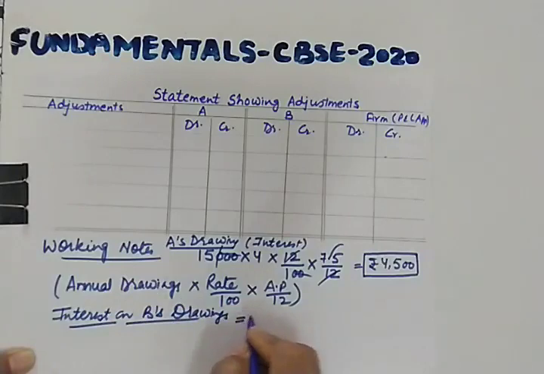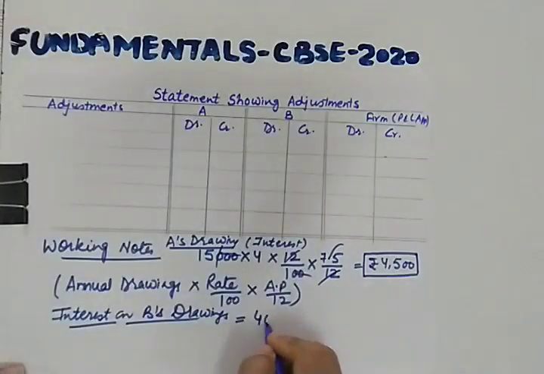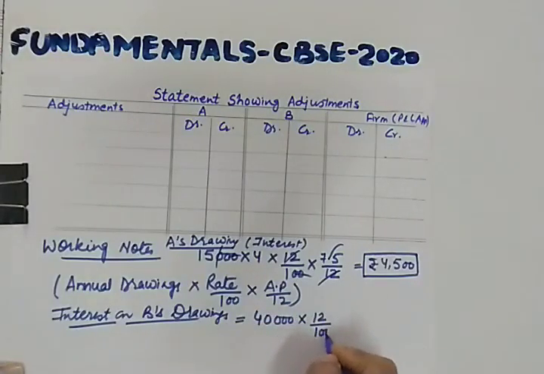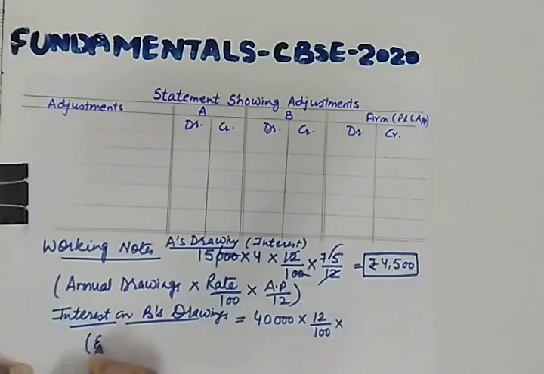B is withdrawing a lump sum amount of 40,000 during the year. So 40,000 multiplied by rate, 12 upon 100, multiplied by our standard assumption. What is that assumption? According to that assumption, B is withdrawing an even amount regularly throughout the year in the middle of every month.